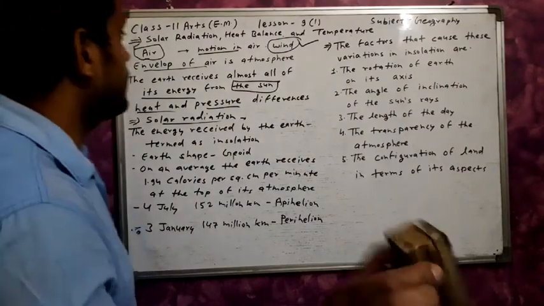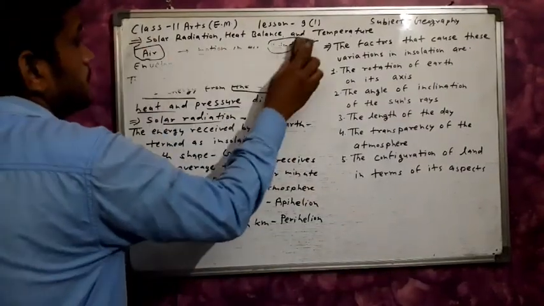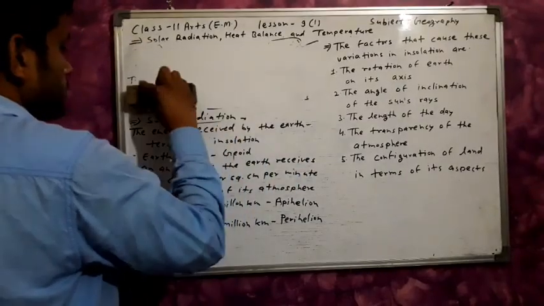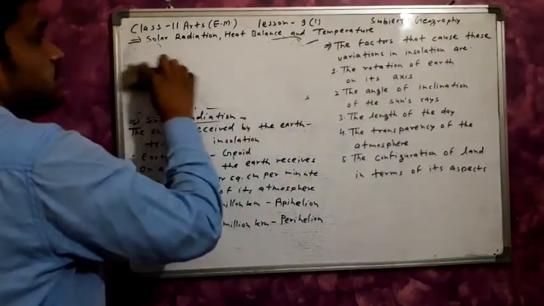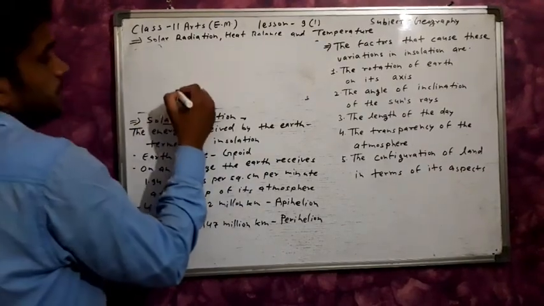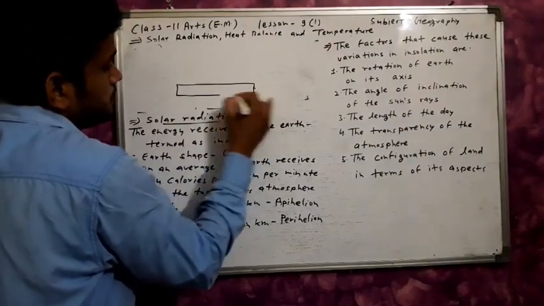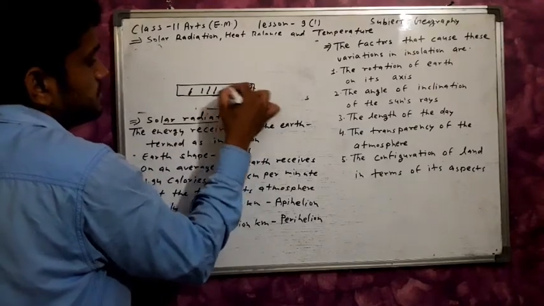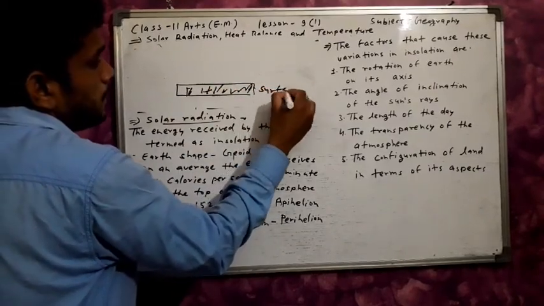What is solar radiation? First of all, we discuss what solar radiation is.